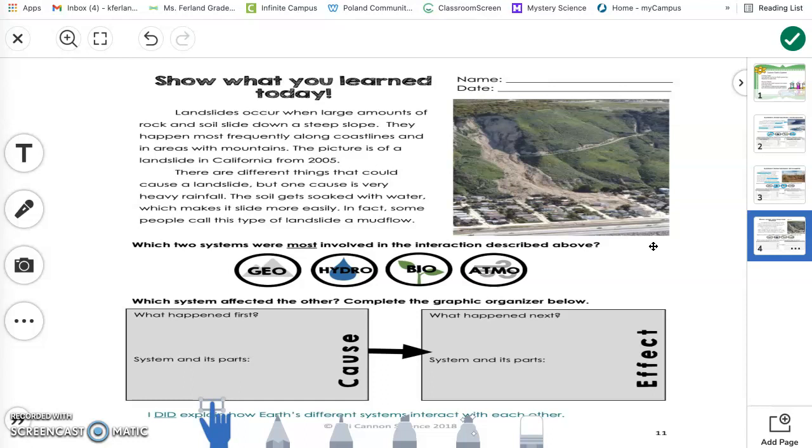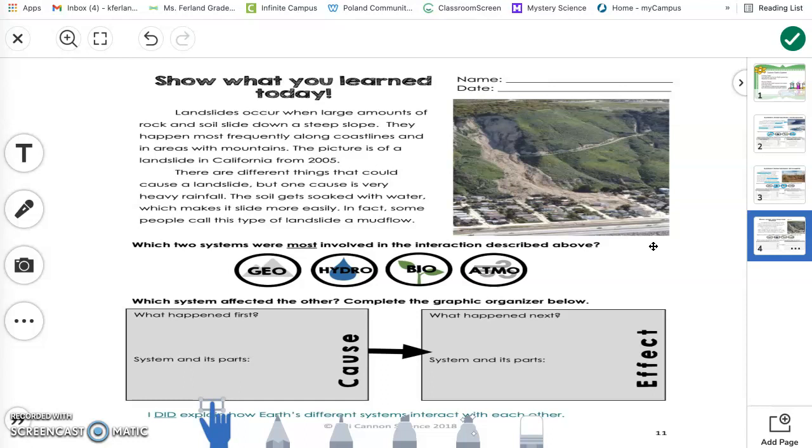Landslides occur when large amounts of rock and soil slide down a steep slope. They happen most frequently along coastlines and areas with mountains. The picture is of a landslide in California from 2005. There are different things that could cause a landslide, but one cause is very heavy rainfall. The soil gets soaked with water, which makes it slide more easily. In fact, some people call this type of landslide a mud flow.